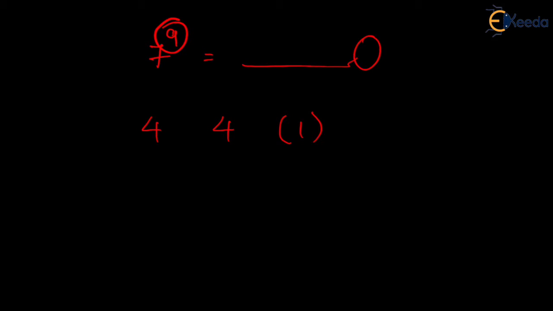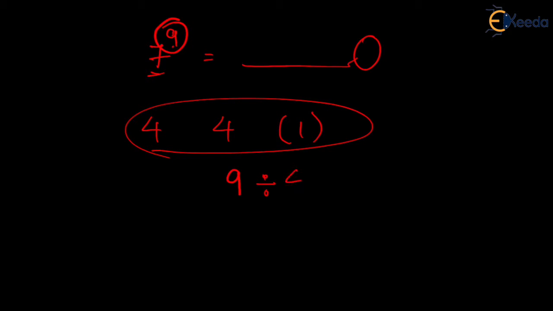If I had asked you 7 raised to, let's say, 9, then what is the unit digit of this number? How do you approach it? Now you know it has to be a cycle of 4. Whatever the number is raised to, in this case 9, just divide this number by 4. Why are we dividing it by 4? Because the cycle is of 4. And just see the remainder. What is the remainder here? The remainder here is 1.